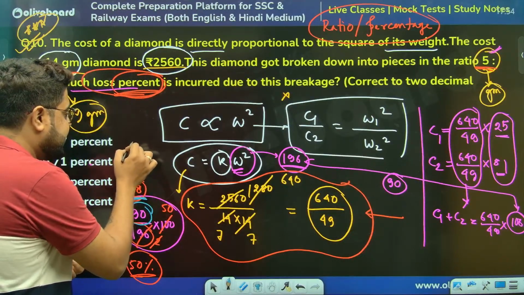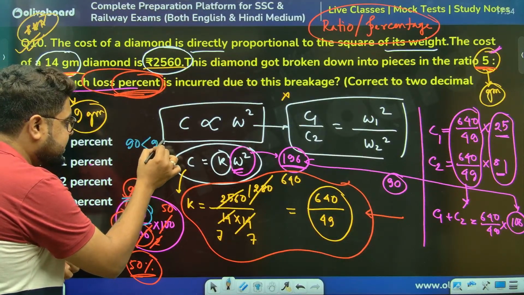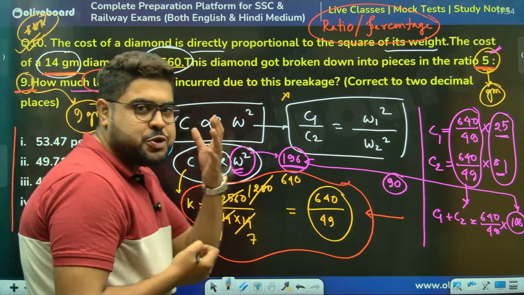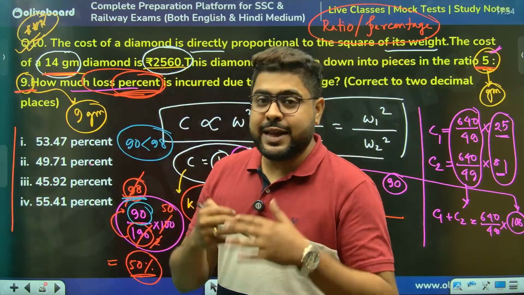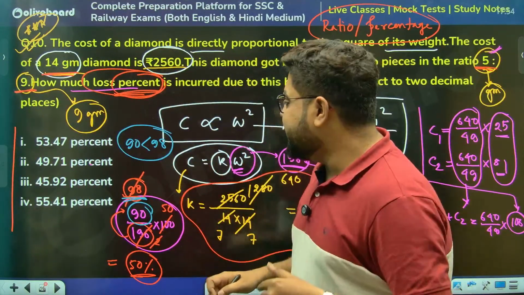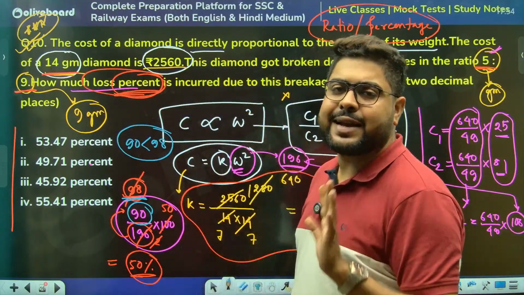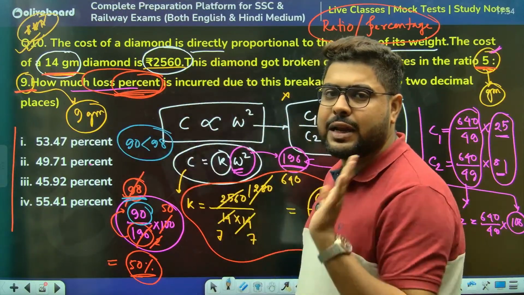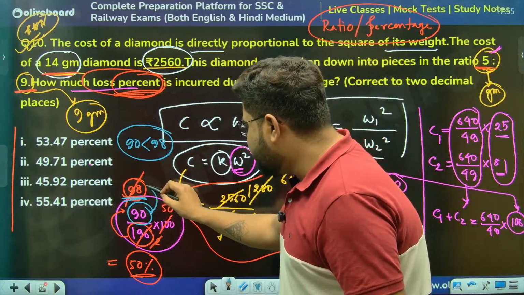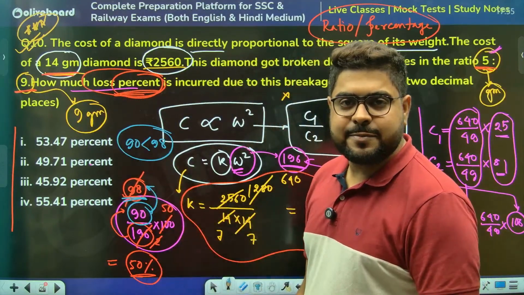That means 90 is less than 98. Actual numerator is less than 98. Think like this: my answer will be less than 50, and quite significantly less than 50. It cannot be 49 or 48.